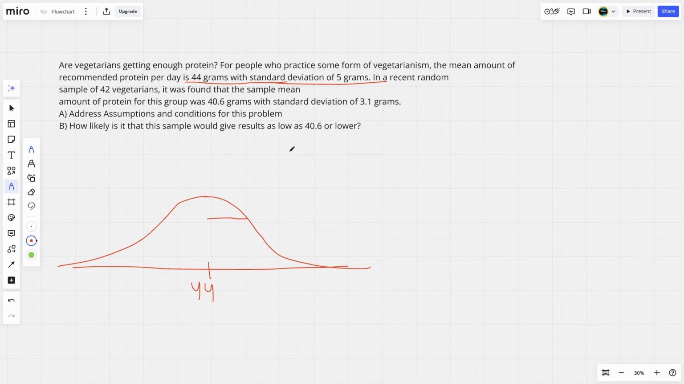So first, just put 44 here, and we want to find our new standard deviation. To find that, the equation is our new standard deviation is our given standard deviation divided by the square root of n. If we plug it in, we'll have 5 over the square root of 42, which is roughly 0.7715. So yeah, that is our standard deviation here. Link that back here, just so we remember.